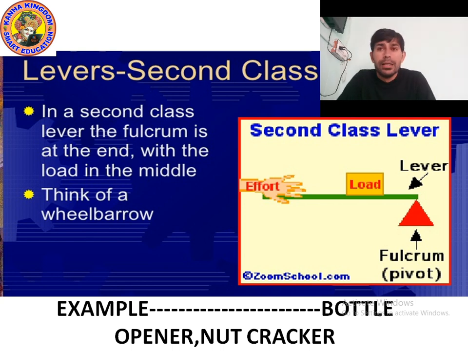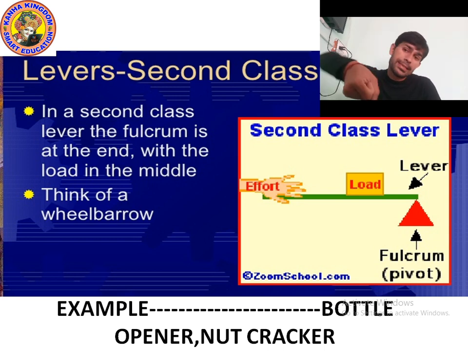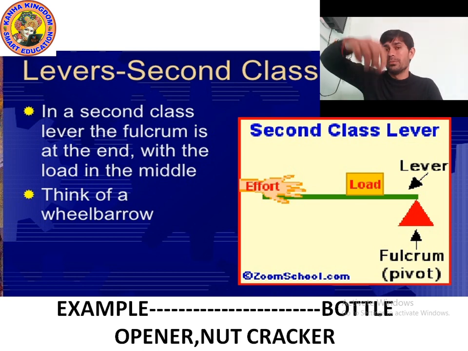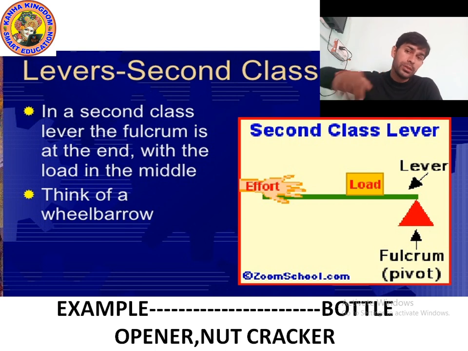Yes, for example, you can see a wheelbarrow. If you have seen a wheelbarrow or bottle opener. When you use a bottle opener, the opener of the bottle is at the center where the load is present, and you apply the effort from the last corner. So the fulcrum is at the end, and you handle it from the last.